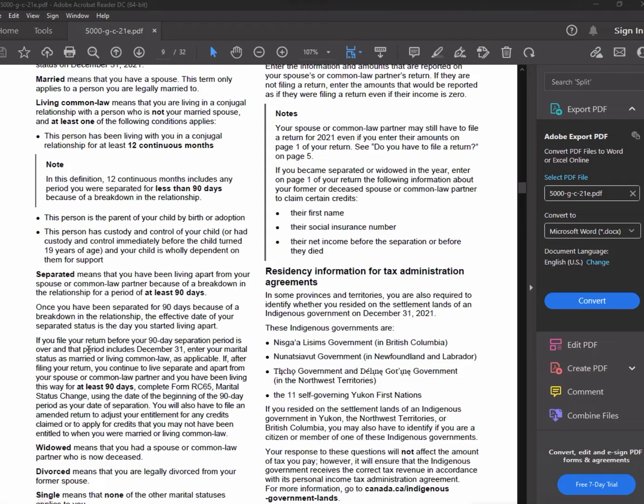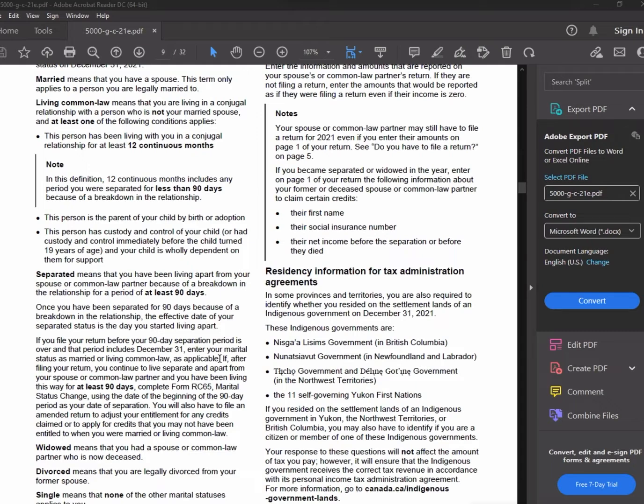If you file your return before your 90 days separation period is over, and the period includes December 31st, enter the marital status as married or common law partner. That means if you separate in November, by December 31st, you still have not reached 90 days.